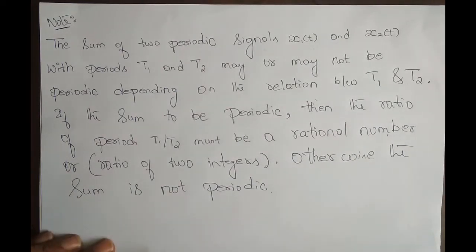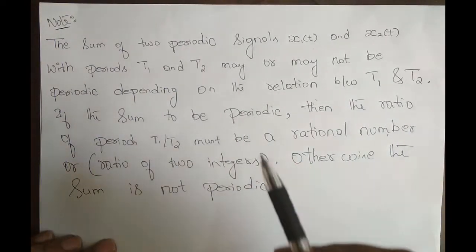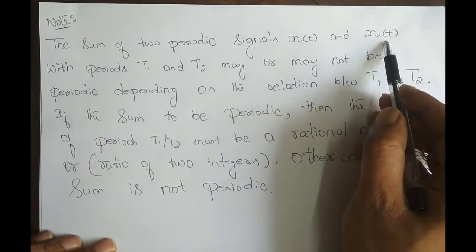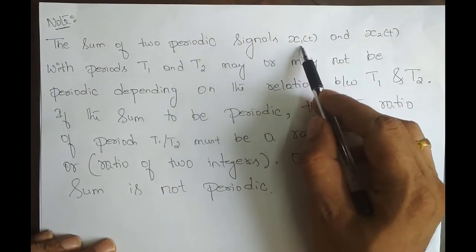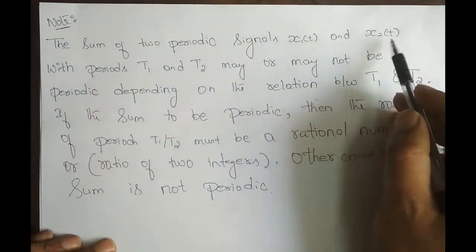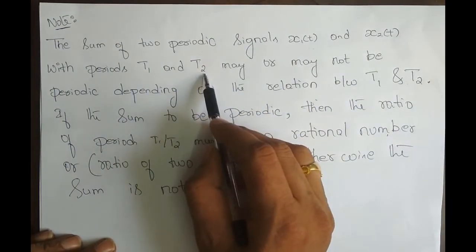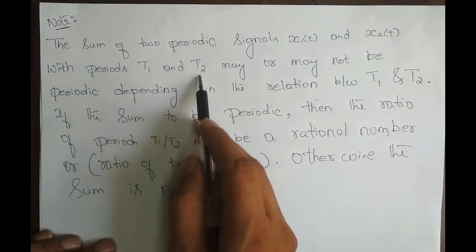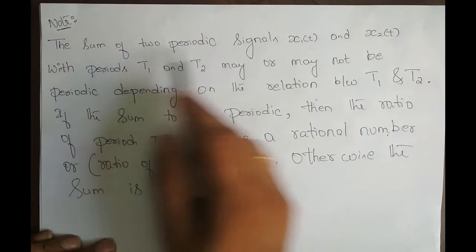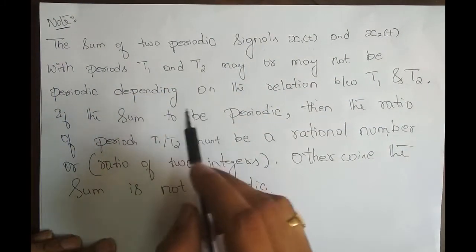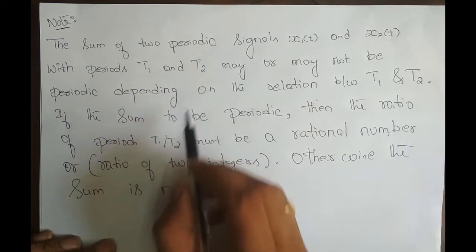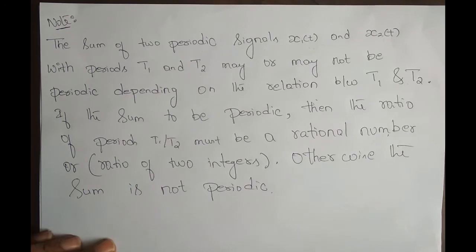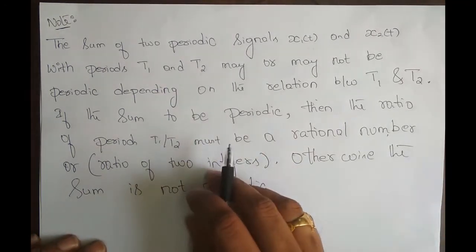So just to sum it up, if you have more than one signal, say x1 of t and x2 of t, and these two are periodic signals, x1 of t with fundamental period T1, and x2 of t with fundamental period T2, the sum of these two signals may or may not be periodic depending upon the relationship between T1 and T2. If this summed signal is to be periodic, what is the condition? The ratio of T1 and T2 should be a rational number, or it has to be a ratio of two integers. Otherwise, the signal is not periodic.